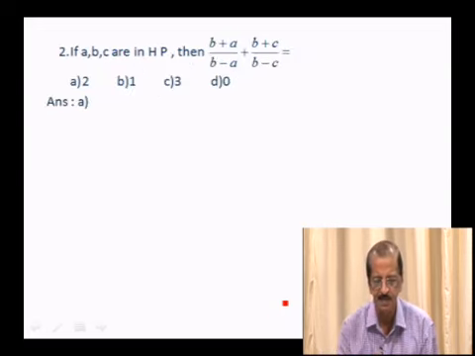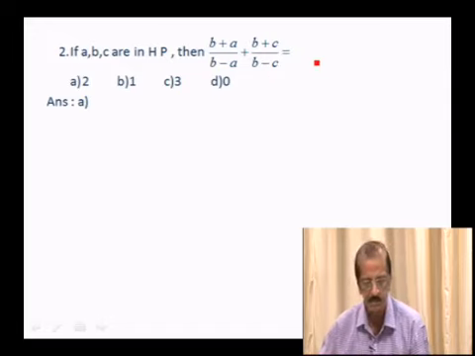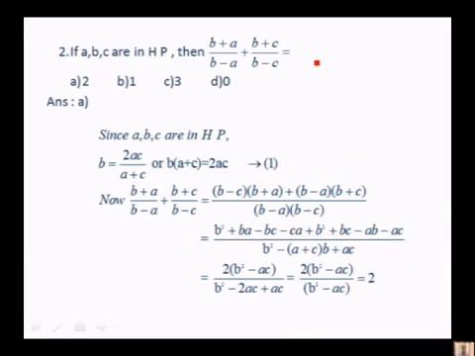If A, B, C are in HP, then B plus A over B minus A plus B plus C over B minus C is equal to what? Here, I simplify B plus A over B minus A and B plus C over B minus C. Then you get B square minus AC, with the denominator being B square minus the product.